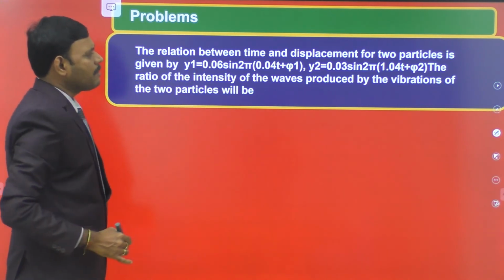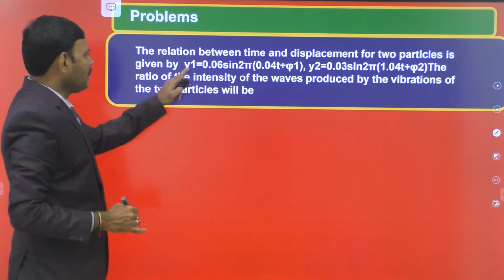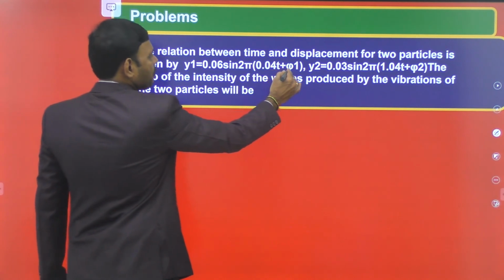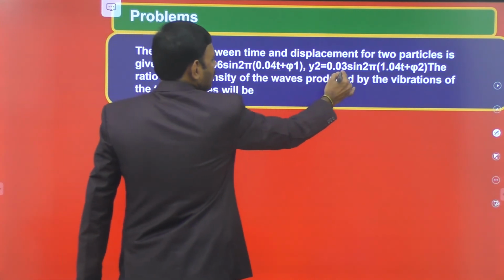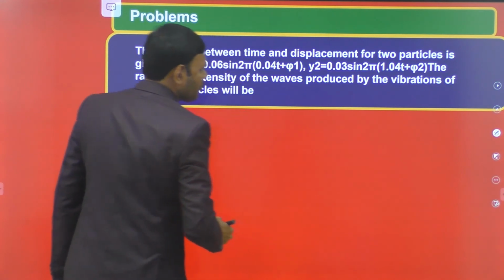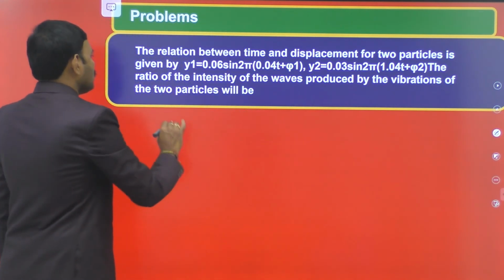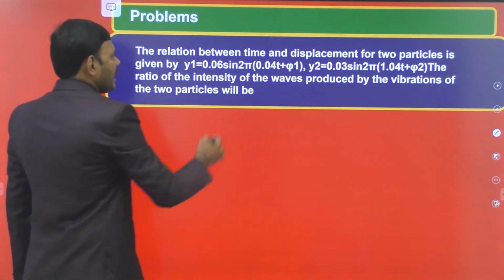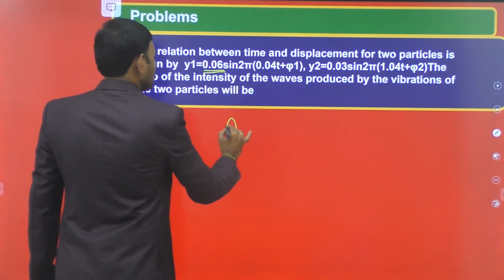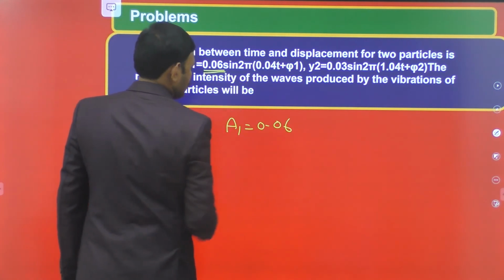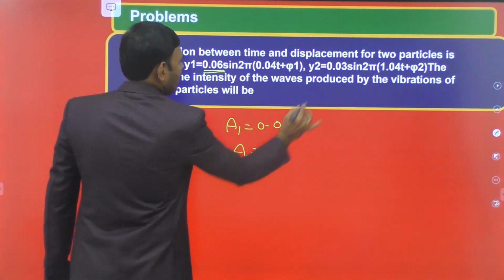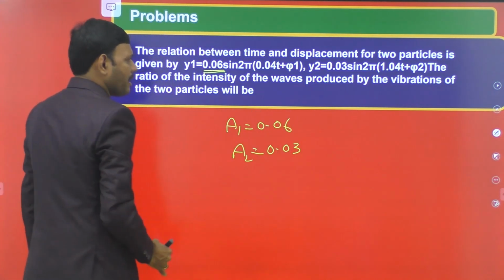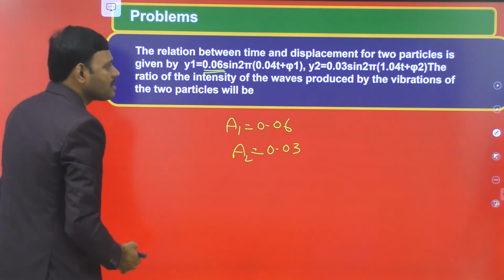The relation between time and displacement for two particles is given by y1 equals 0.06 sin 2 pi of (0.04 t plus phi 1), y2 equals 0.03 sin 2 pi of (1.04 t plus phi 2). Then find the ratio of intensities of the waves produced by the vibration of the two particles. Amplitude in the first wave A1 is equal to 0.06 units. Amplitude in the second wave is 0.03 units.